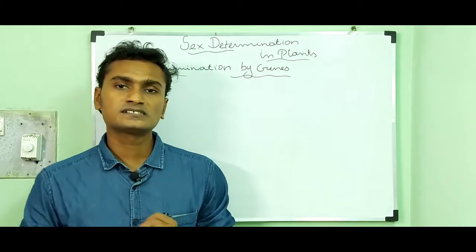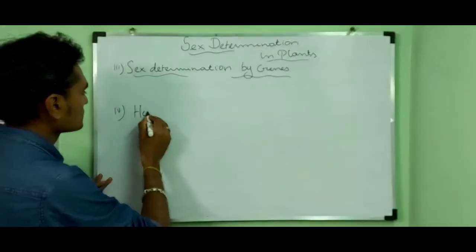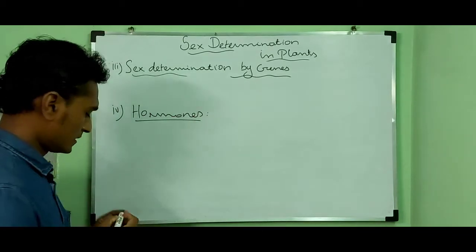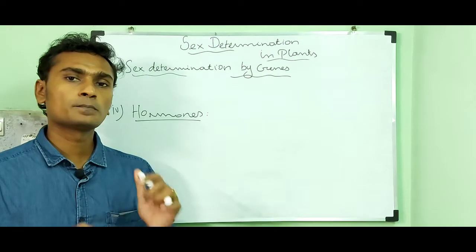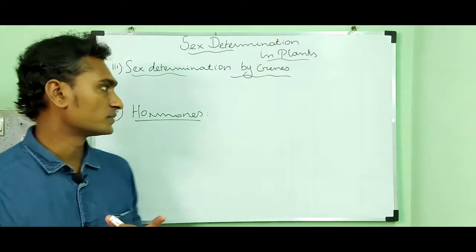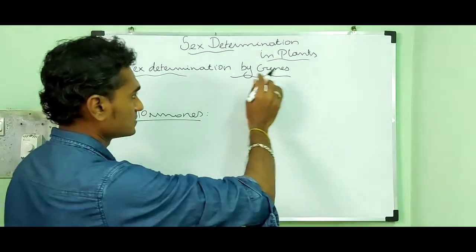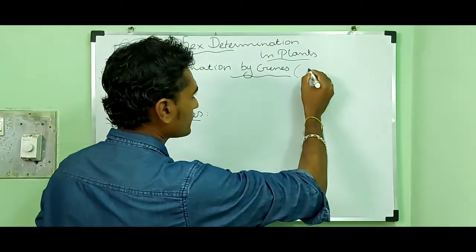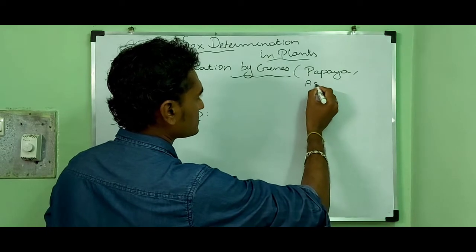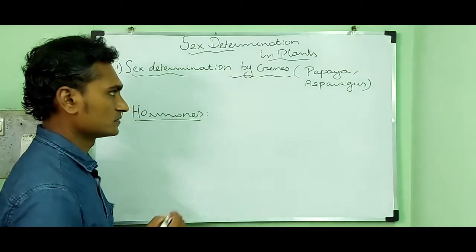Then the next factor is hormones. The plant hormones also play a major role in sex determination of plants. Sorry, I forgot to give some examples of sex determination by genes. They are papaya, then asparagus, etc.